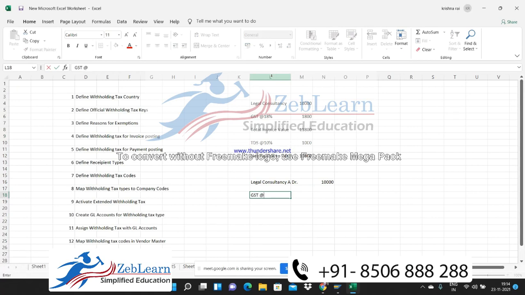GST at the rate of 18% account debited 1,800. Then TDS account credited 1,000. Then bank account credited 10,800.